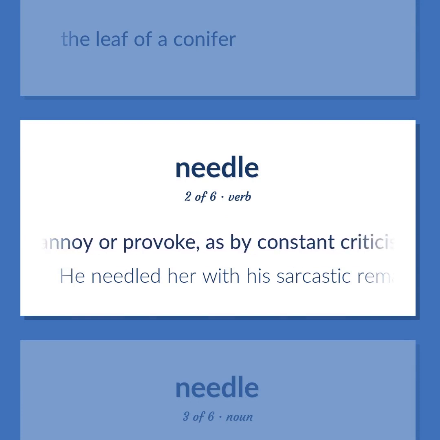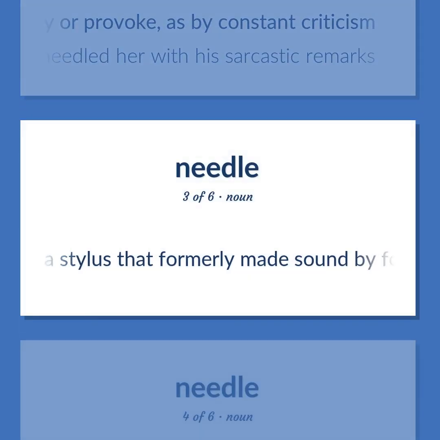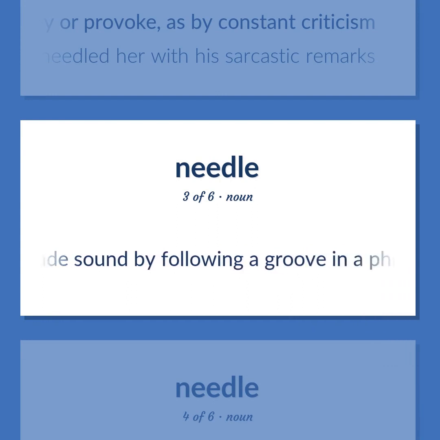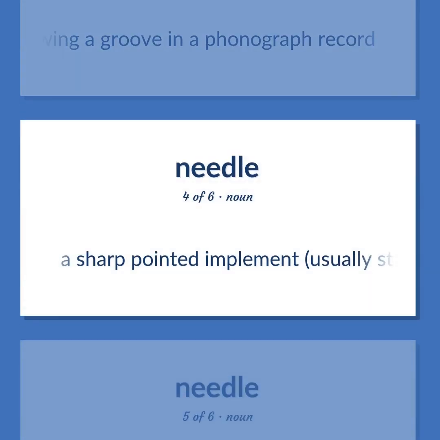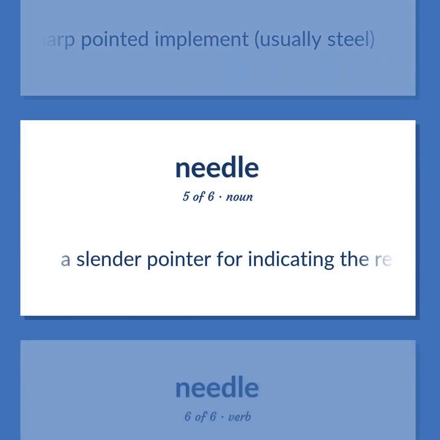Annoy or provoke, as by constant criticism. He needled her with his sarcastic remarks. A stylus that formerly made sound by following a groove in a phonograph record. A sharp-pointed implement, usually steel. A slender pointer for indicating the reading on the scale of a measuring instrument.